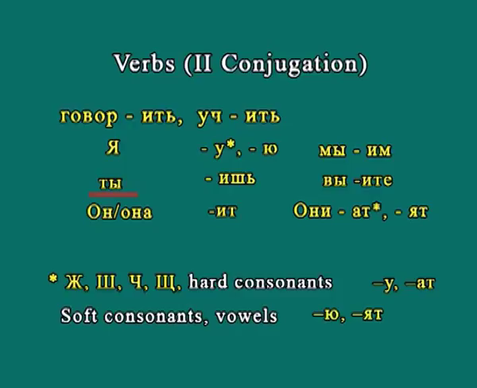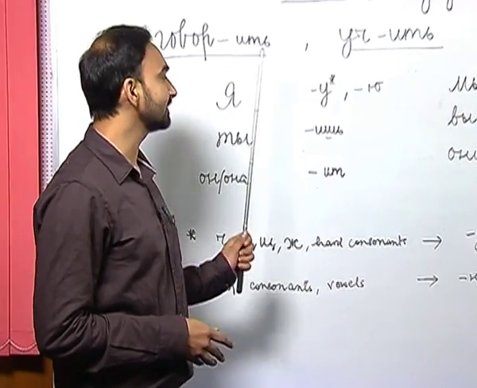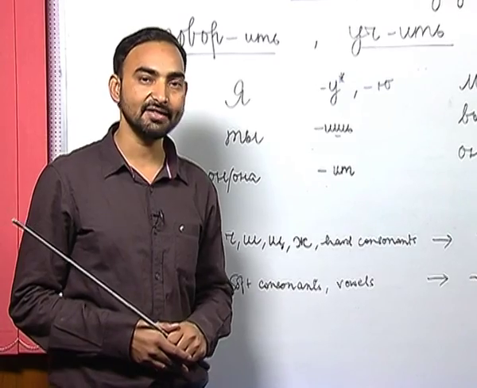For second person singular number, we add ish, and for second person plural number, we add ite. For third person singular number, on/ona, we add it, and for third person plural number, we add either at or yat. For example, if you want to conjugate govorit, how will you conjugate govorit?